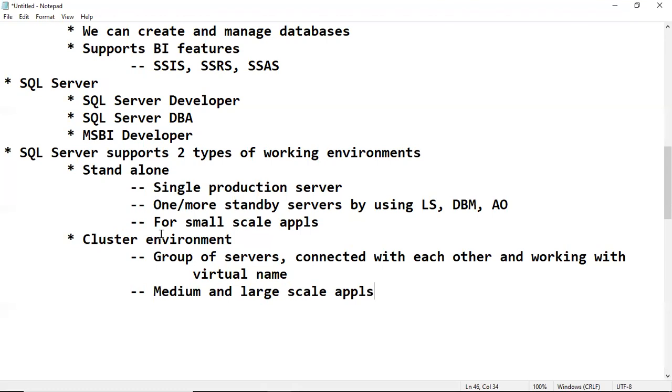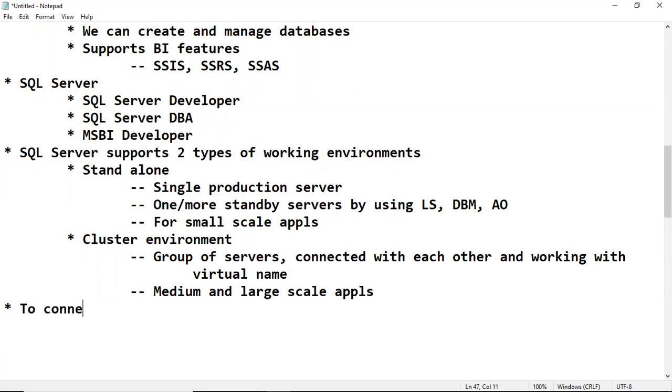Check it, there are two types of working environments we have to understand: standalone and cluster environment. Remember, tomorrow your manager may ask you to handle a client, for example HSBC. You can check whether they are using a standalone environment or a cluster environment. We can check easily. How to check here?